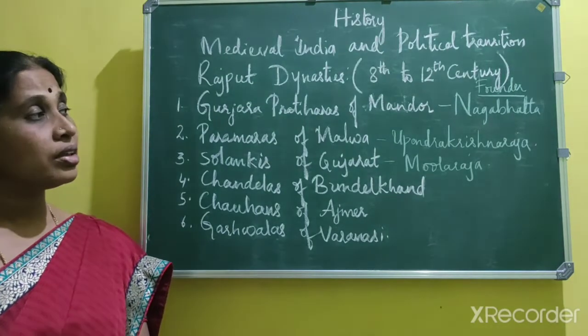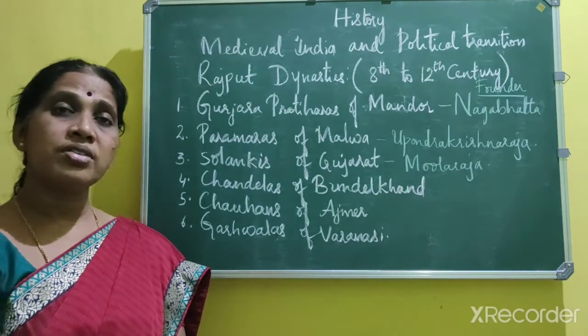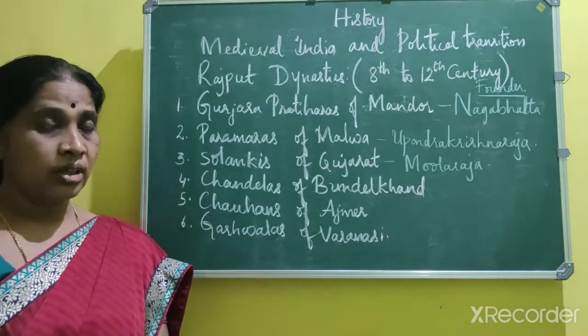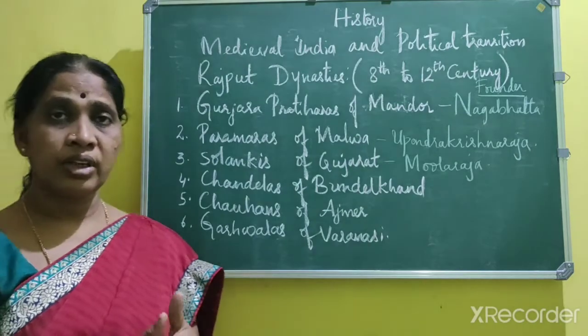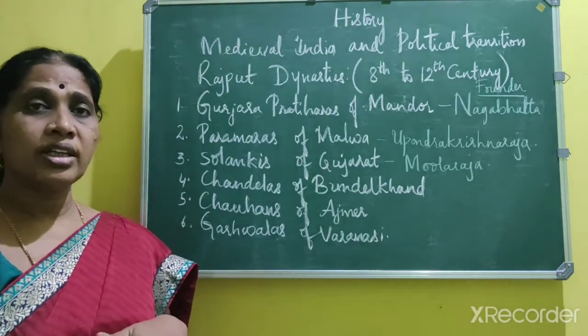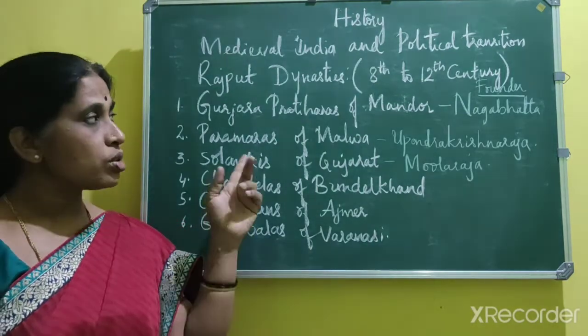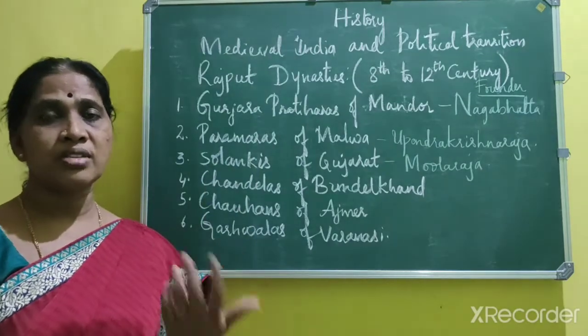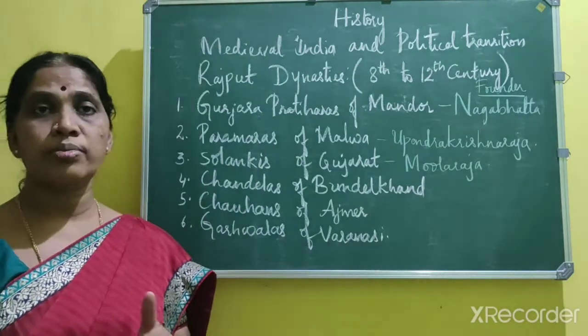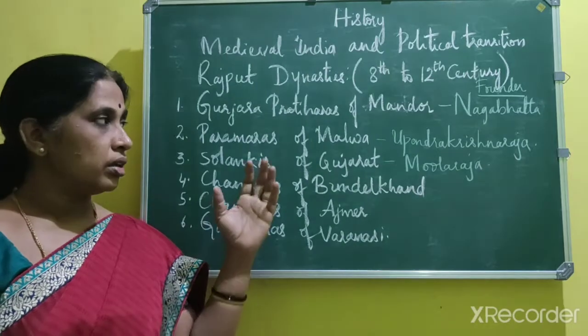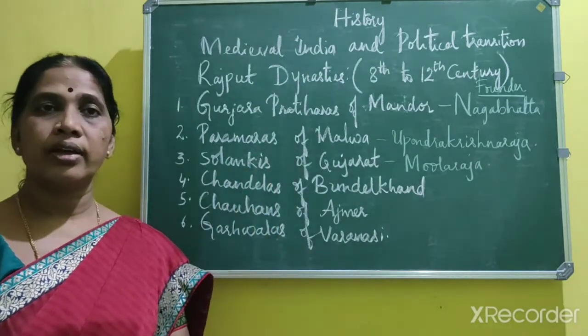When Huen Tsang visited North India in the 7th century, the Gurjara Pratiharas were considered one of the most powerful rulers of the Rajput clan.